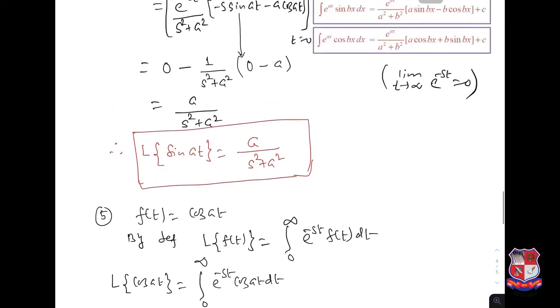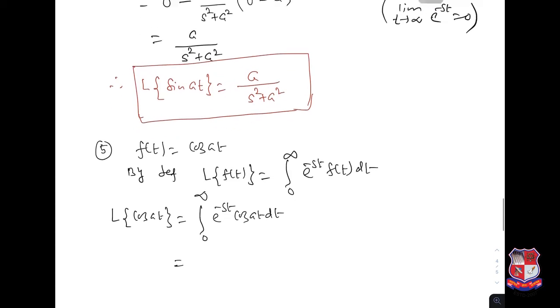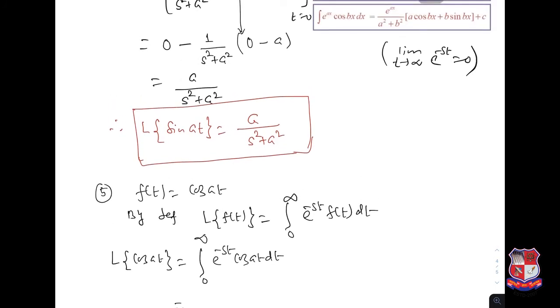Now here we have the formula for the integration of e power x cosine bx dx. So we use this formula here: e power minus st over s square plus a square, then inside it, cosine bx, but a here is minus s, so minus s cosine at plus b sin bx.